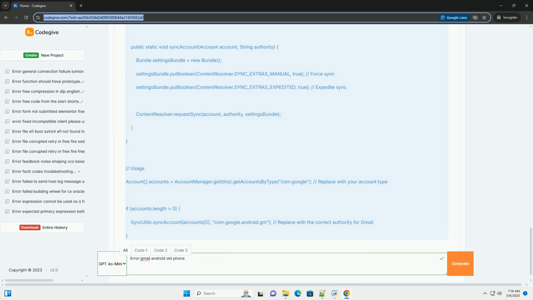Check date and time. Incorrect date and time settings can interfere with secure connections. Go to your phone's settings and ensure the date, time, and time zone are correct and set to automatic, if available. Clear cache and data for Gmail. 1. Go to Settings, Apps, or Application Manager. 2. Find the Gmail app. 3. Tap Storage. 4. Tap Clear Cache and then Clear Data. Warning. Clearing data will remove your Gmail account from the app and delete downloaded emails. You'll need to re-add your account.